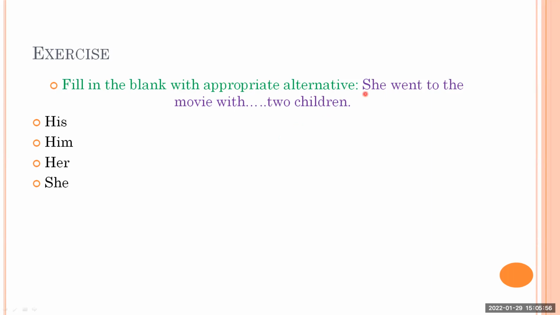We can't say his or him because your pronoun is she. So with she, you can't choose his and him. So here are two options you can eliminate. Yes, Avinash, you are also right. Now what's left? Her two children or she two children. If you say she two children, how does it sound? It does not sound okay. So she went to the movie with her two children. That becomes meaningful. So therefore here we will choose option C, that is her. And that's right.